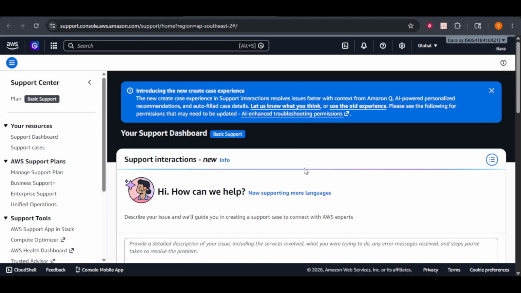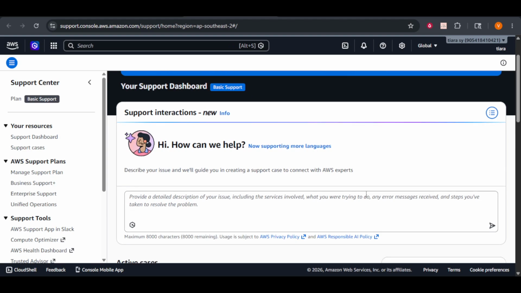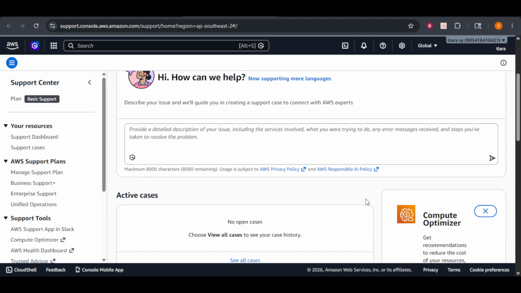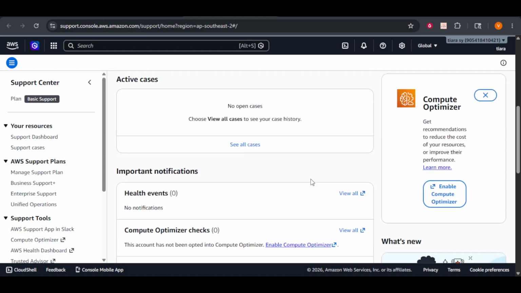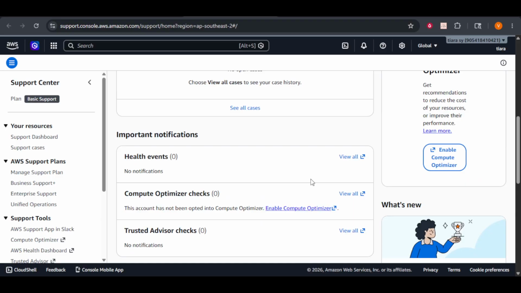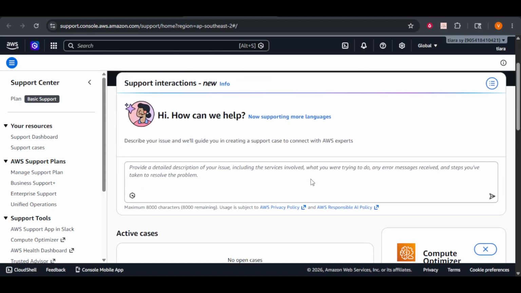Upon entering the Support Center, you will be greeted by the main support dashboard layout. This dashboard is designed to be user-friendly and intuitive, making it easy for you to navigate through your support options. Here, you will notice a prominent orange button labeled Create Case. This is a key feature as it allows you to initiate a support request directly with AWS.